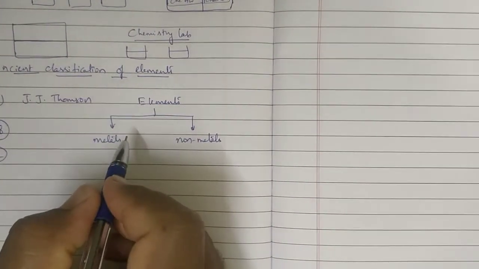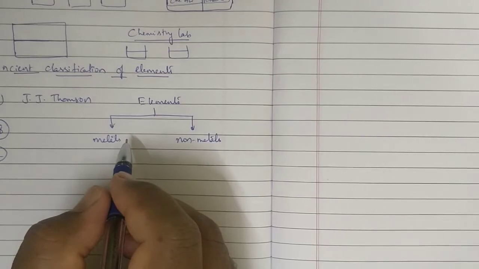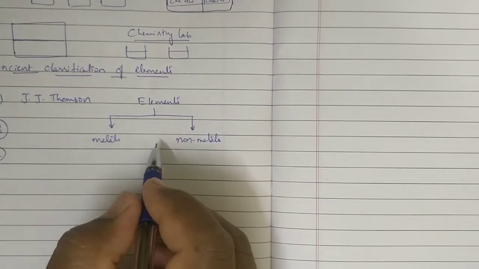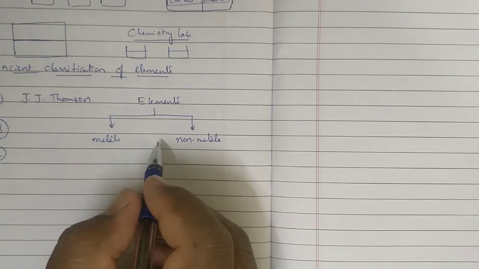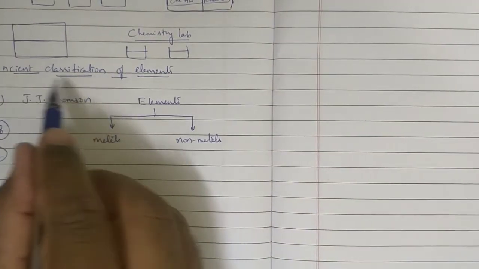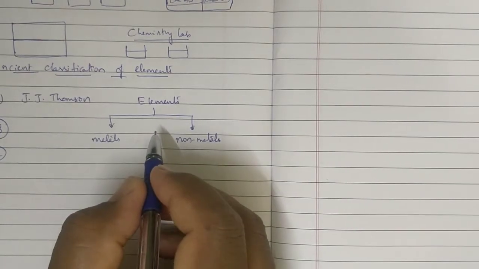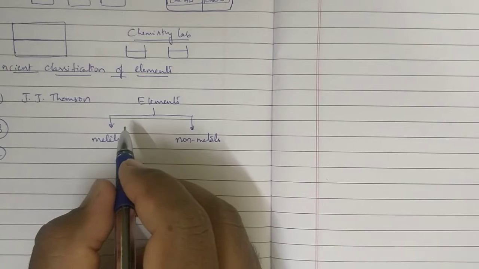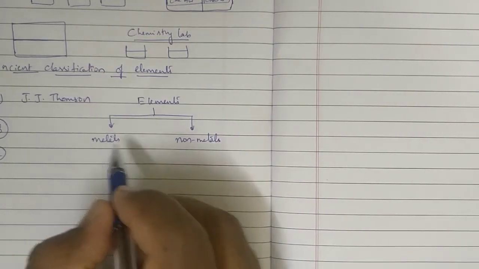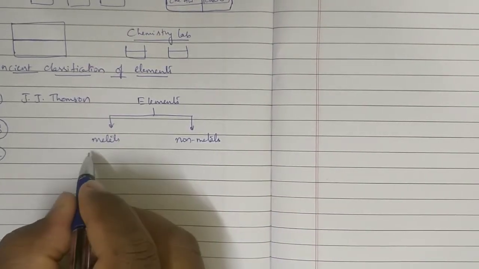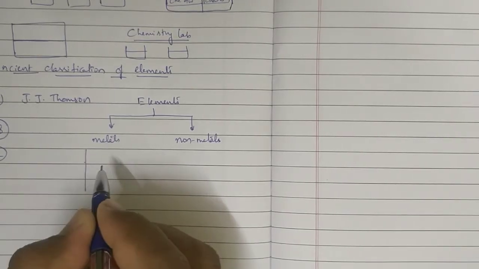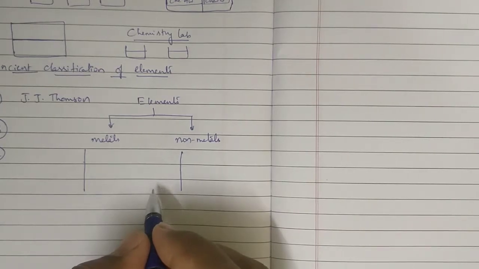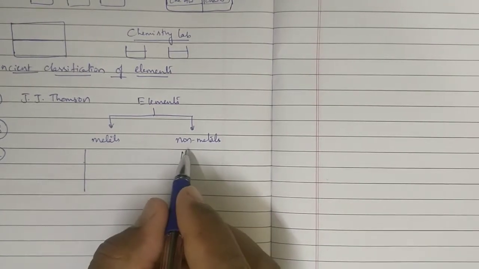But in the initial days we had only 23-30 elements. The other elements were not discovered. This is the ancient classification, and at that time 23 to 30 elements were there. So J. Thomson attempted to classify those elements into metals and non-metals. Metals have separate properties, non-metals have separate properties. Depending on the properties, he classified the elements into metals and non-metals.